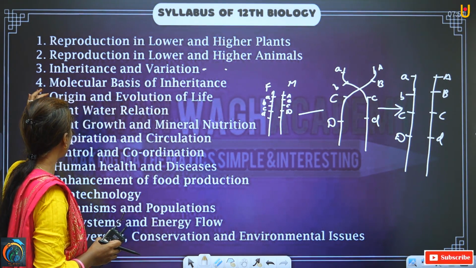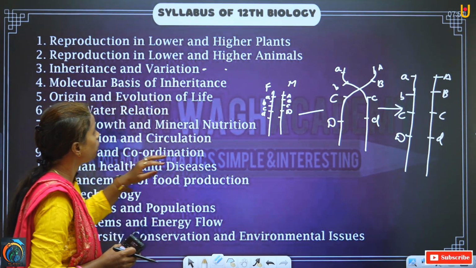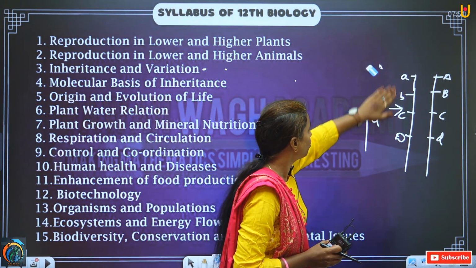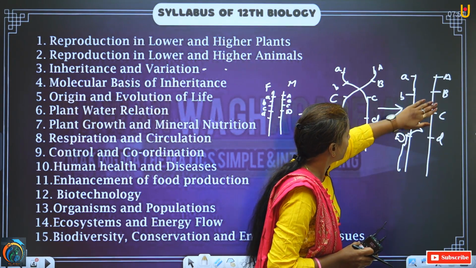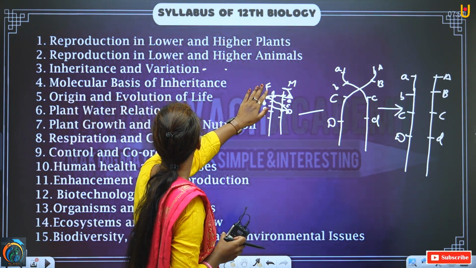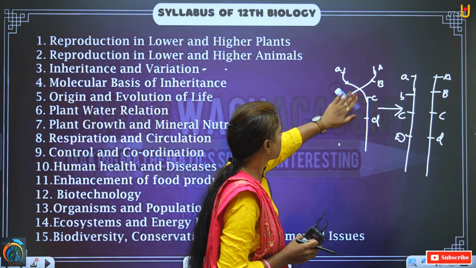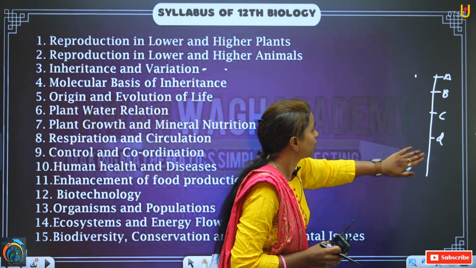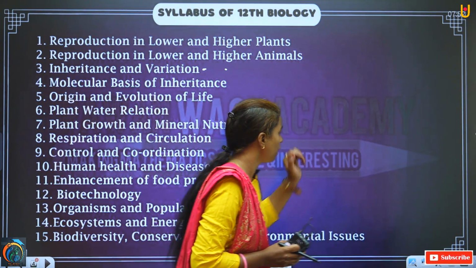Now, after that comes the fourth chapter. This fourth chapter is about molecular basis of inheritance. Now what is meant by molecular basis of inheritance? Molecular basis of inheritance means we are again studying inheritance only, but in lesson number 3 we have studied inheritance just superficially, but in lesson number 4 we are going to study it on the basis of molecules or at the molecular level.